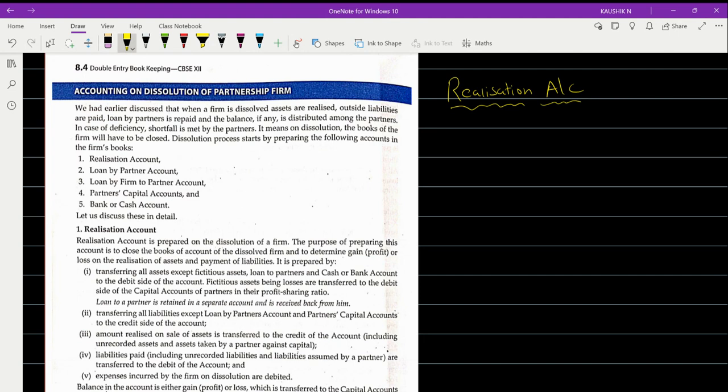Or if you know the ledger account, from the ledger account you can prepare the journal, then you need not mug up the journal separately. Or else you should understand the journal, and then with that journal you have to prepare the ledger. Realization account is also a ledger account only. Okay, this is a ledger account.